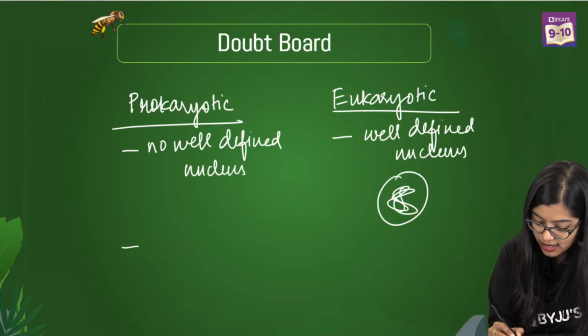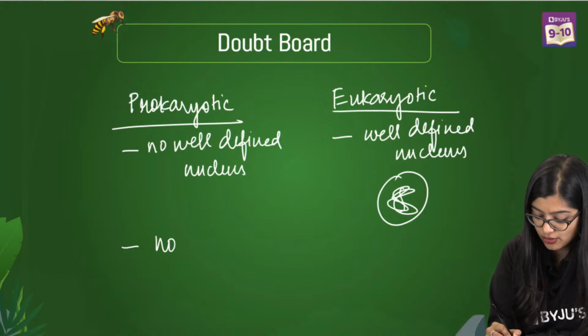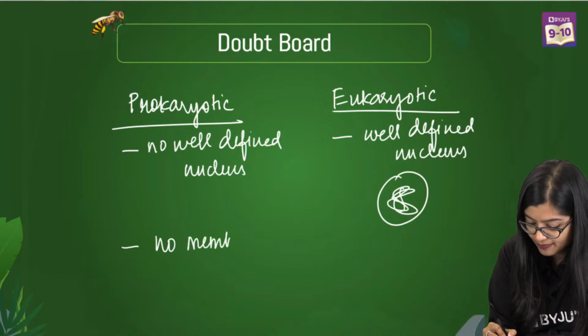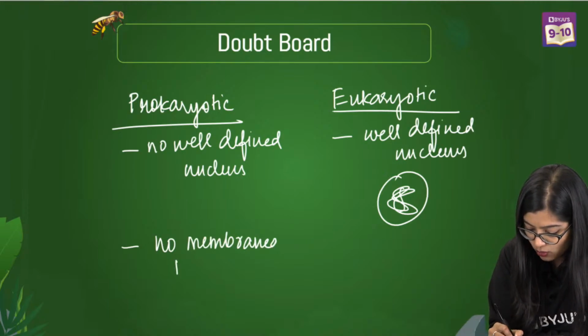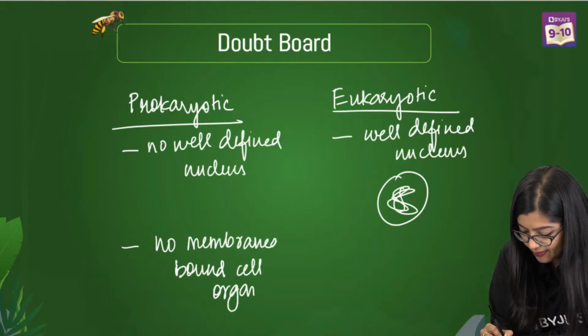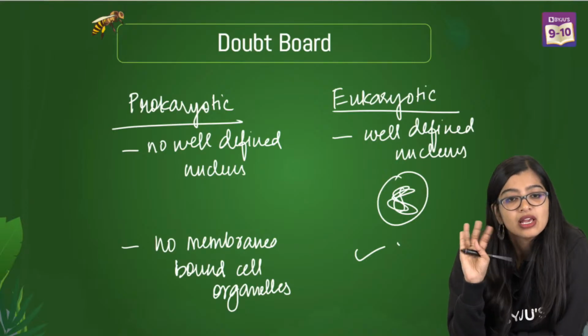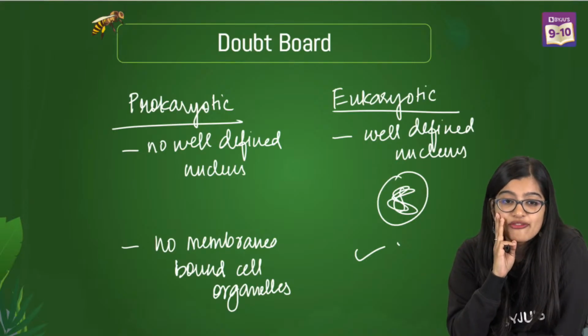And we know that here there are no membrane-bound cell organelles, right? While here we find membrane-bound cell organelles, okay? So are we clear with this so far?